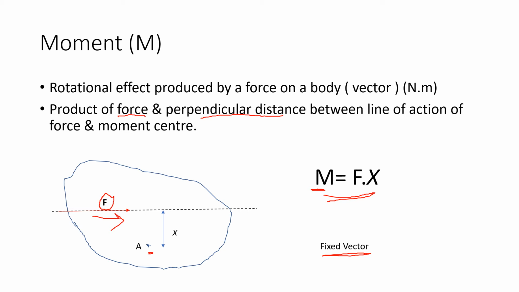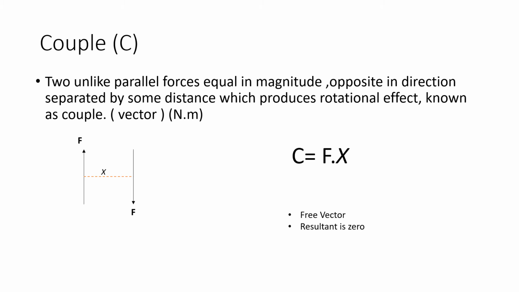So let's see what is next. A couple is produced by two unlike parallel forces, equal in magnitude and opposite in direction, separated by some distance, which produce a rotational effect. There is a force F here and a force F also here, separated by distance x. So it is also a couple.